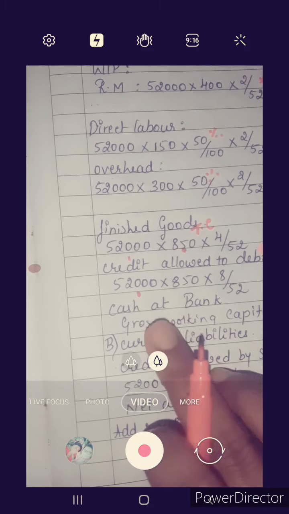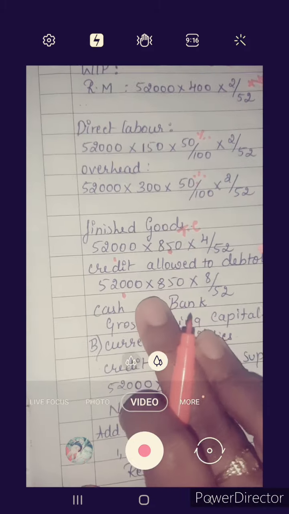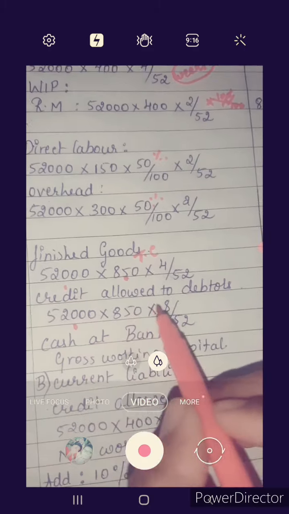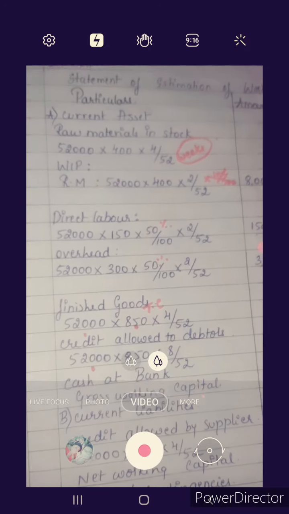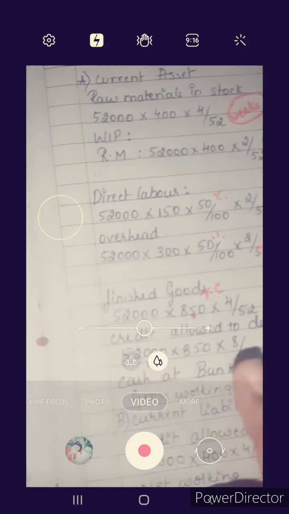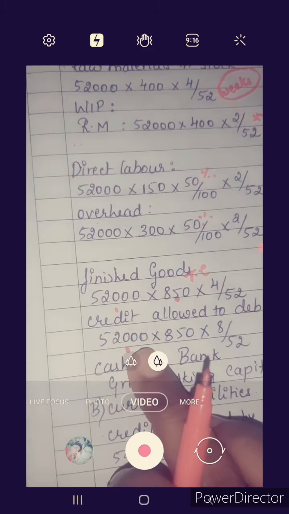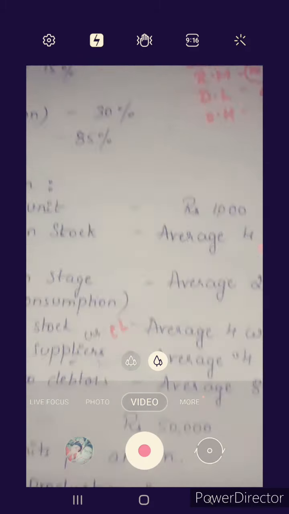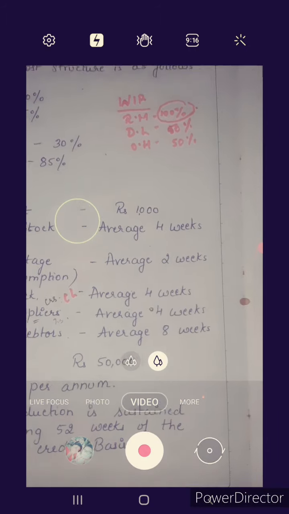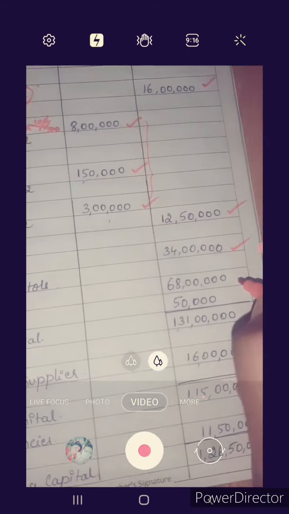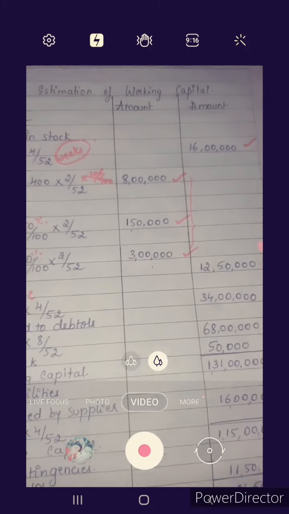So on total cost, as no other information is given, we are considering it on total cost. Total cost is 850. 52,000 into 850, average allowed to debtors is 8 weeks. We get 68 lakh.